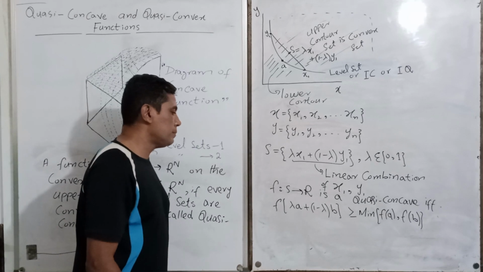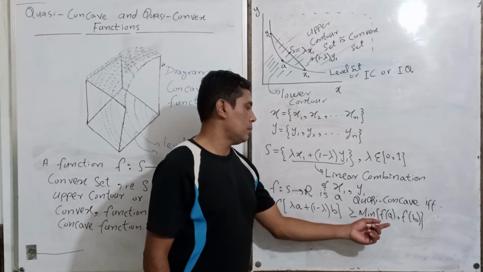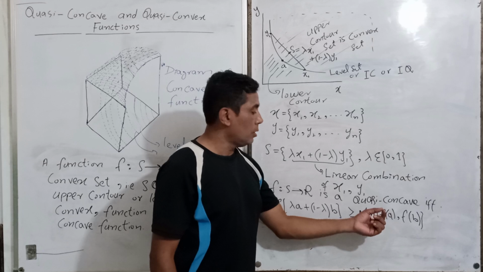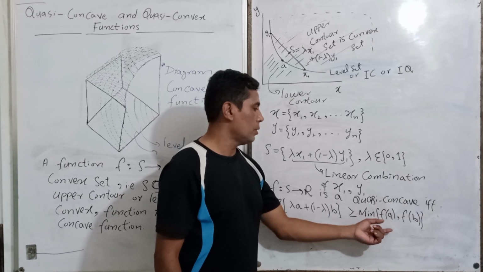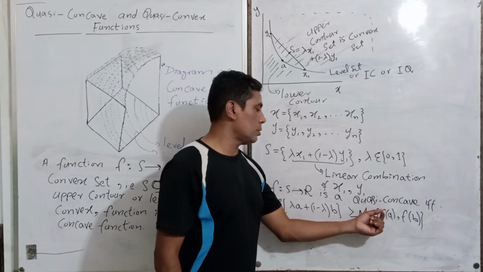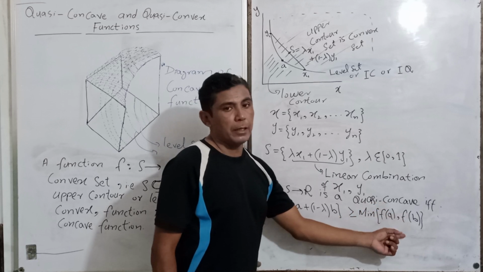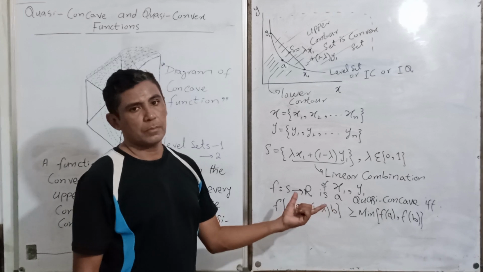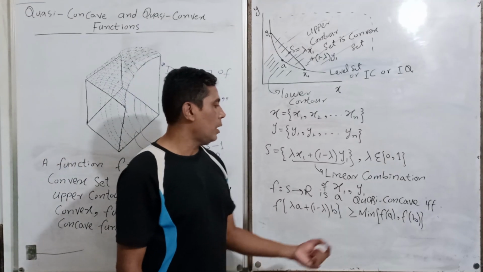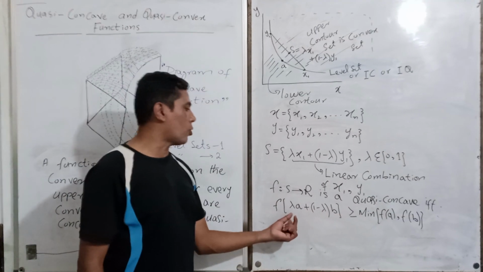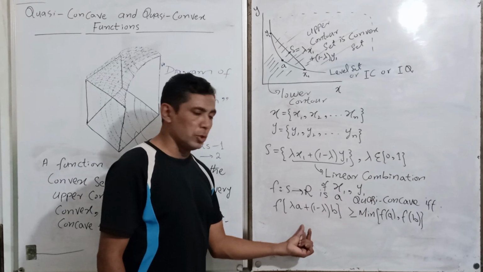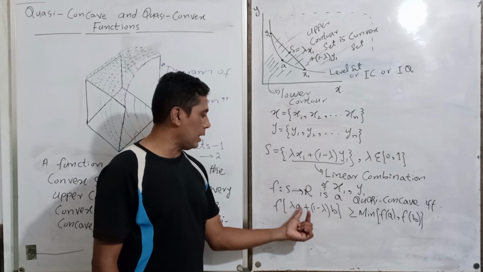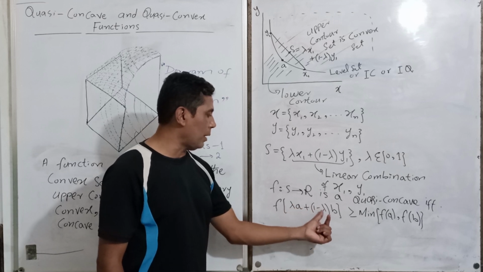What does it mean? We have the functional value of the function on a and b. There are 2 points in the domain, and we have a linear combination of these two, lambda a plus 1 minus lambda b.